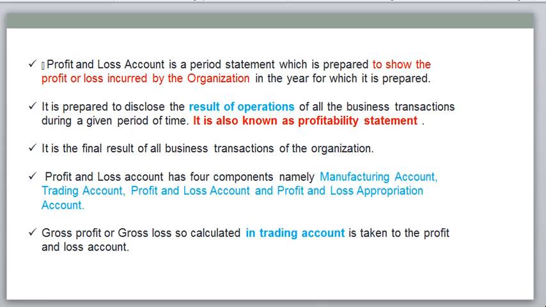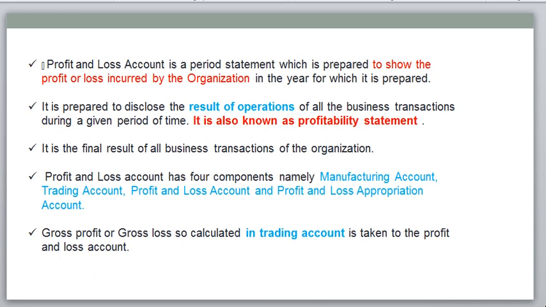For one accounting period we need to prepare a profit and loss account, and that is mandatory. Every company needs to prepare a profit and loss account. It is the result of operations of one accounting period. Every manager and every managing director wants to know what profit the organization got, what the revenues are, and what expenses were incurred.